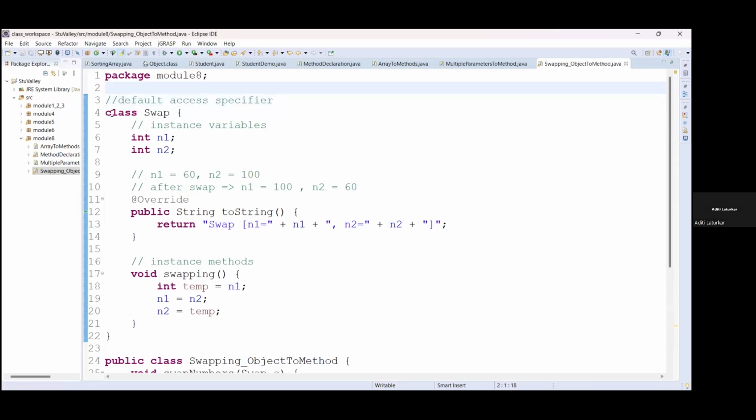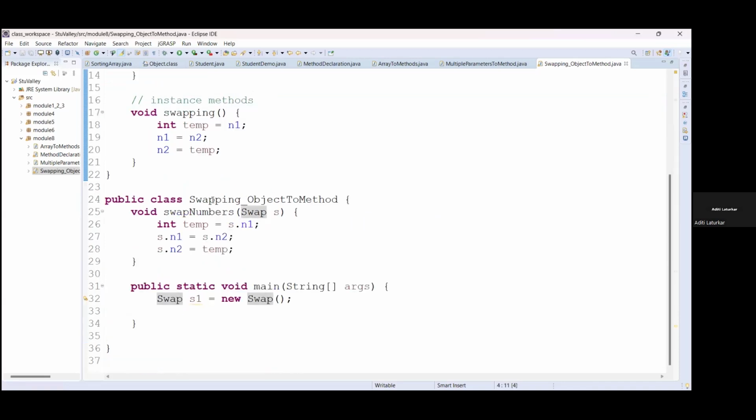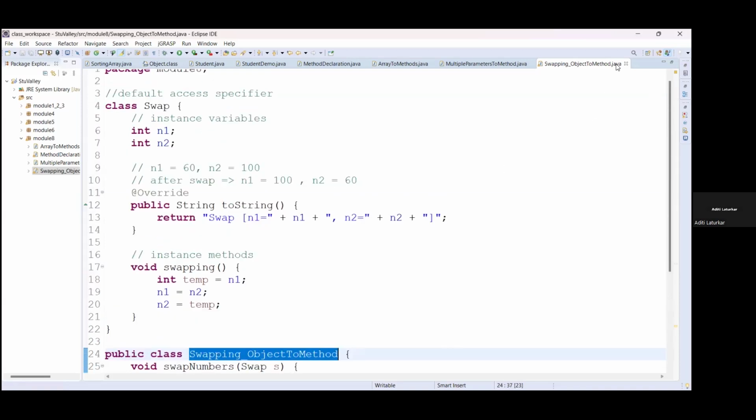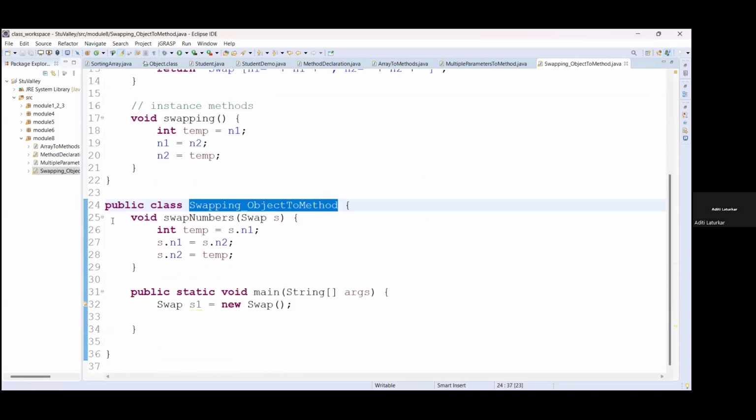Right, default accessibility है. This class swap and this public class swapping object to method are both saved inside a single Java file. That is, this public class name we have given to the Java file.